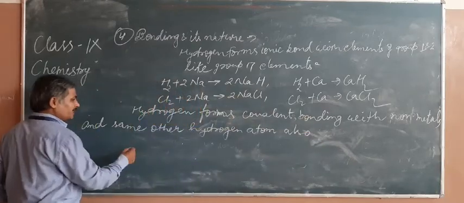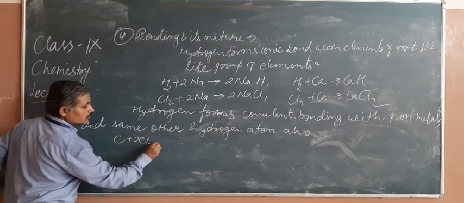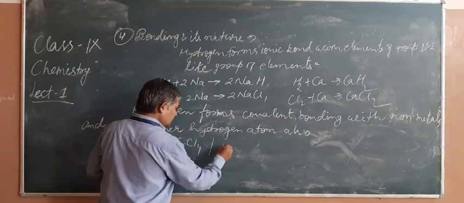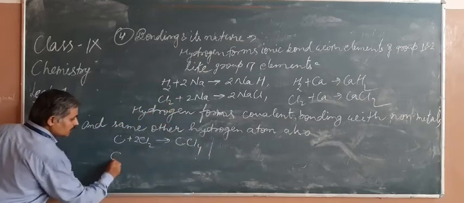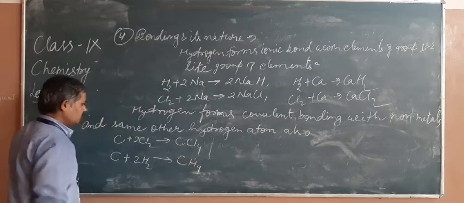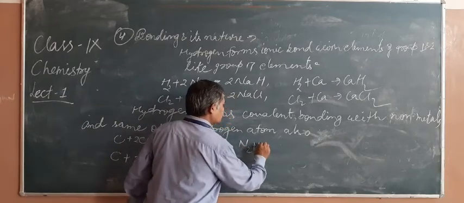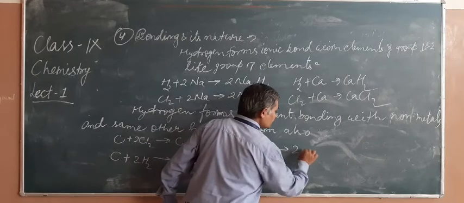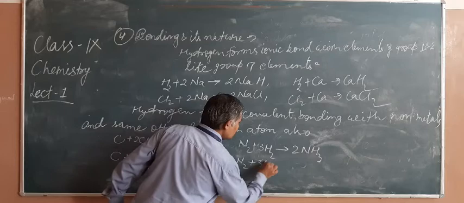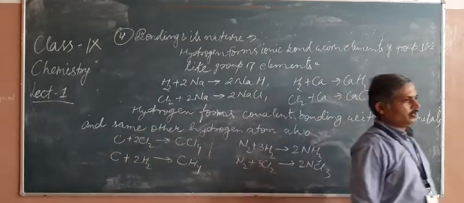For example, you can see that C plus 2Cl2 gives CCl4. Similarly, C plus 2H2 gives CH4, N2 plus 3H2 gives 2NH3, N2 plus 3Cl2 gives 2NCl3, and so on.